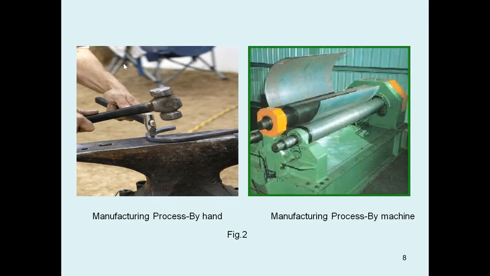In the next picture, the second picture, this can be done by machines. By using these machines, we can produce components, either sheets or some other iron components. Here we can see a sheet being made into a finished product.